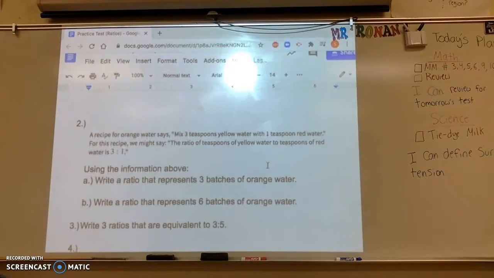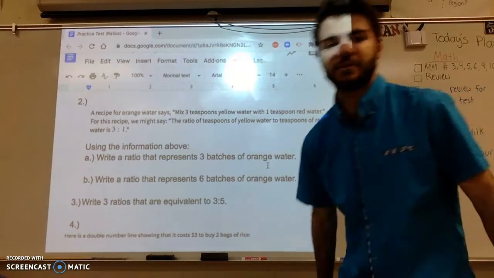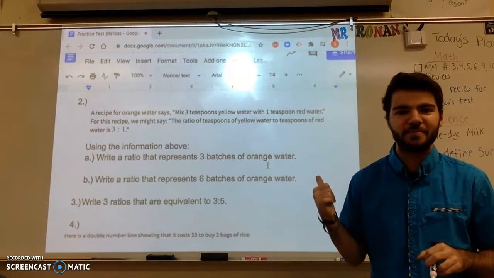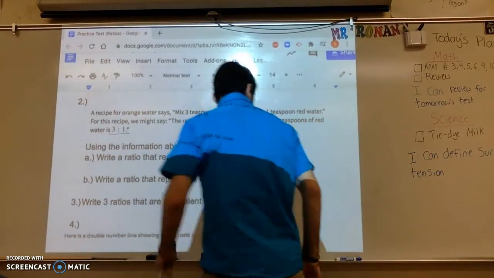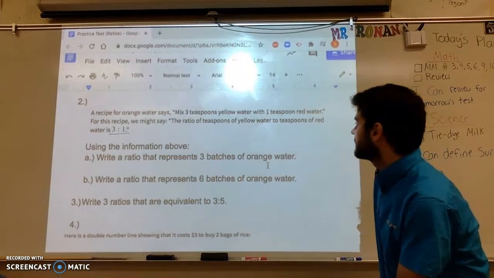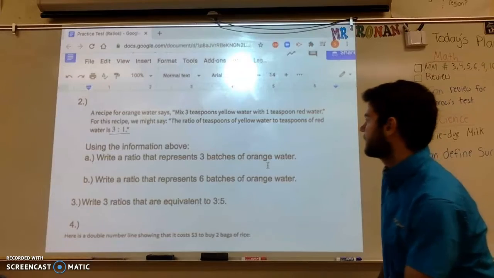For the second one, I might have a question like this where I have a prompt. I'm not going to go ahead and read through this prompt. All I want you to pick out from this is that the recipe to make orange water, you would mix 3 teaspoons of yellow water with 1 teaspoon of red water.